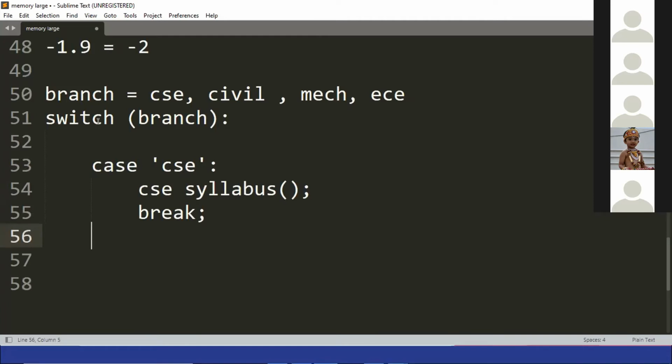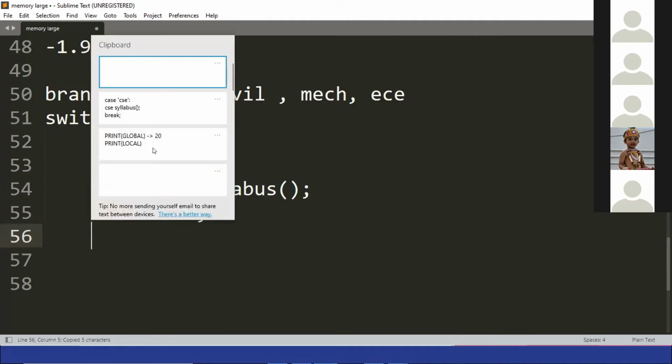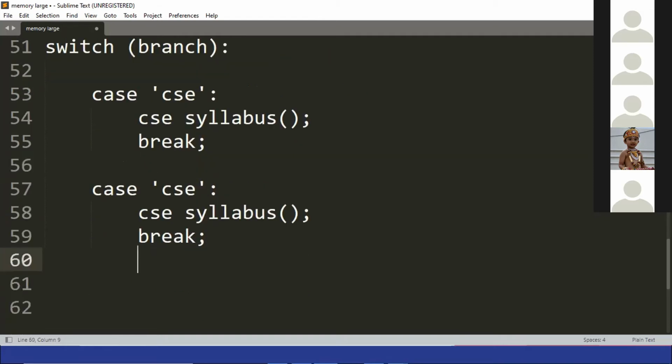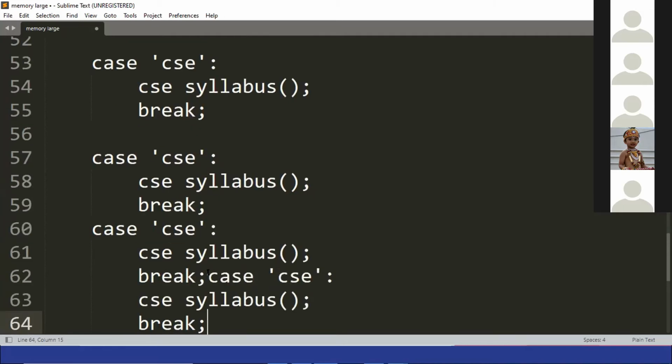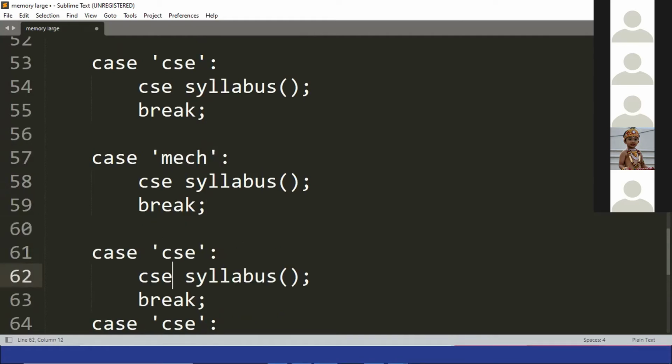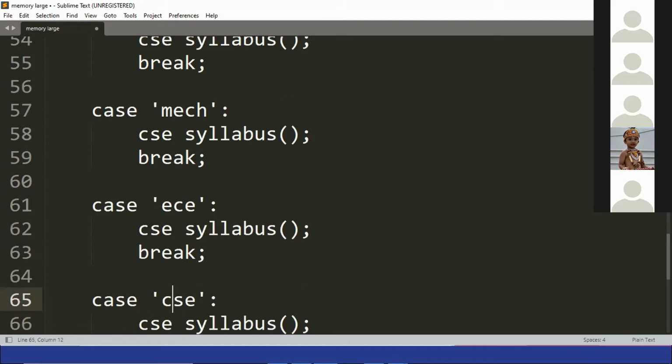Let's copy it over here. So I have brought 4 cases. Then let's take mechanical. After that let's take ECE. And last we'll take civil.